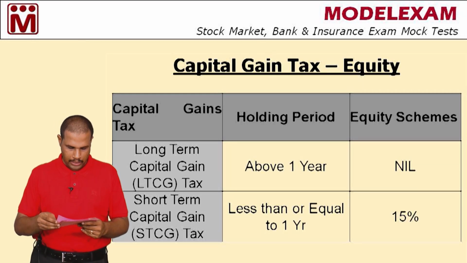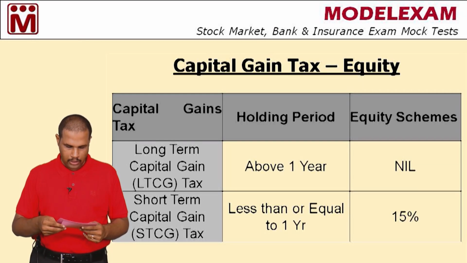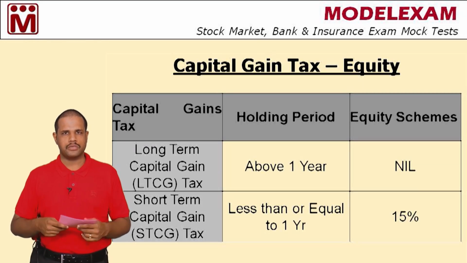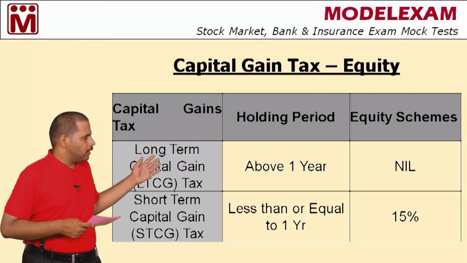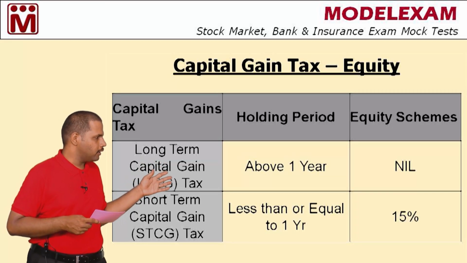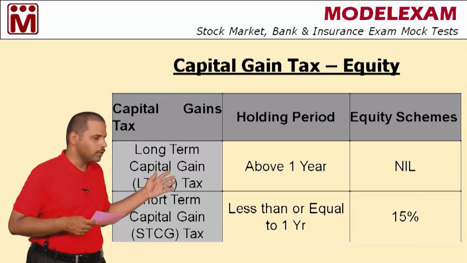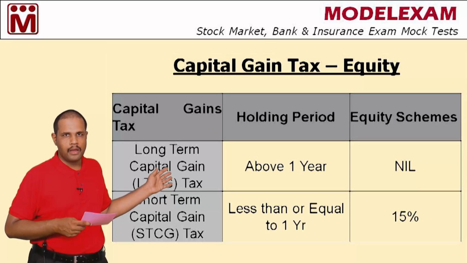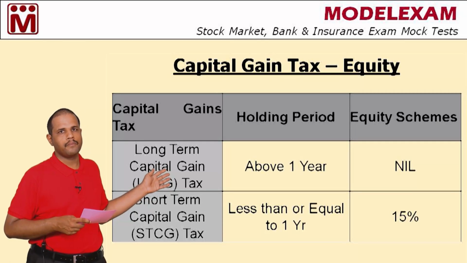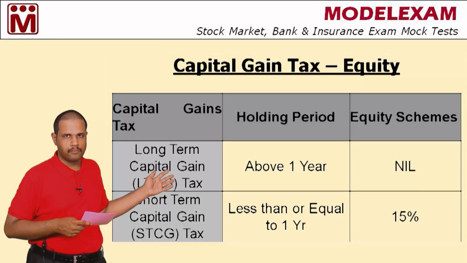And coming to the next one, non-equity taxation. And here is a change, in the sense, short term in case of non-equity schemes is a period less than or equal to 3 years. So any gain arising before 3 years is known as short term capital gains, and long term is after completion of 3 years.